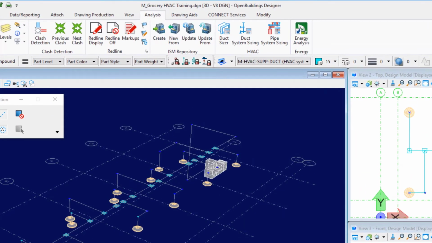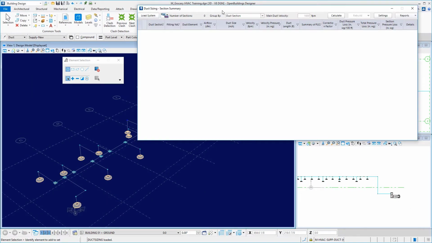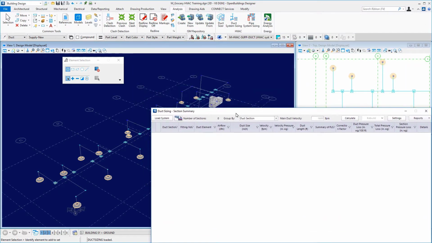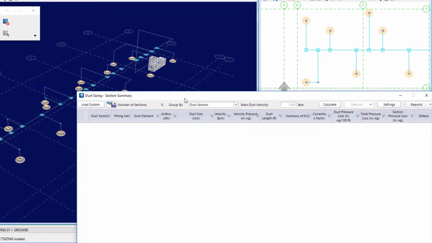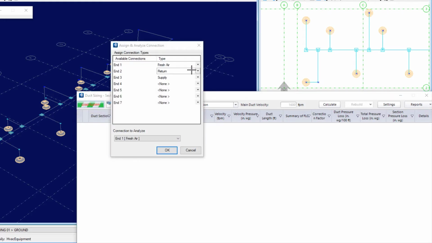So if I come up to my ribbon interface, I'm in the Analysis tab, come over here to the HVAC group and the Duct System Sizing Utility. We get our duct sizing section summary dialog box. Remember, we need to load our system into this utility. We've got our button right here to load the system. We'll choose that button and select the first component, in this case our air handling unit.